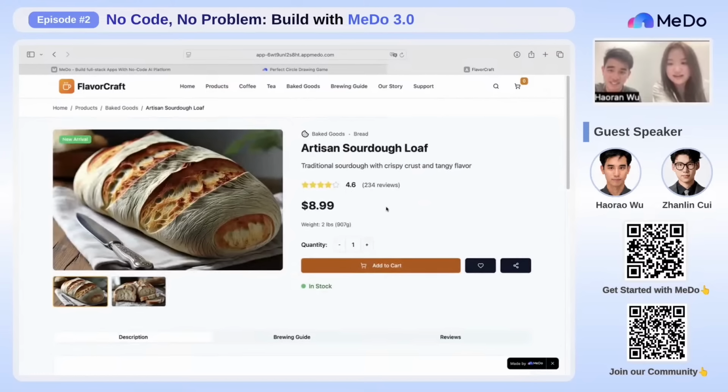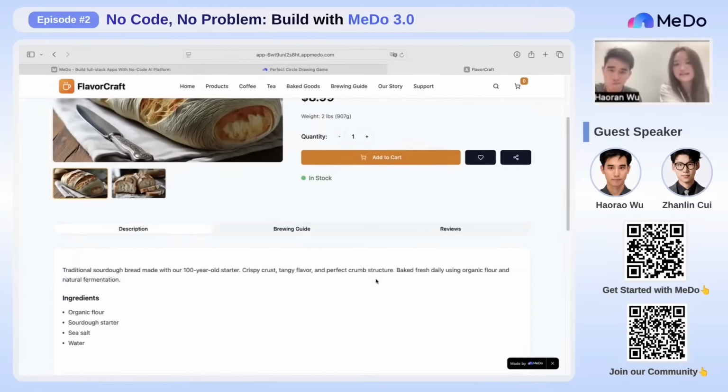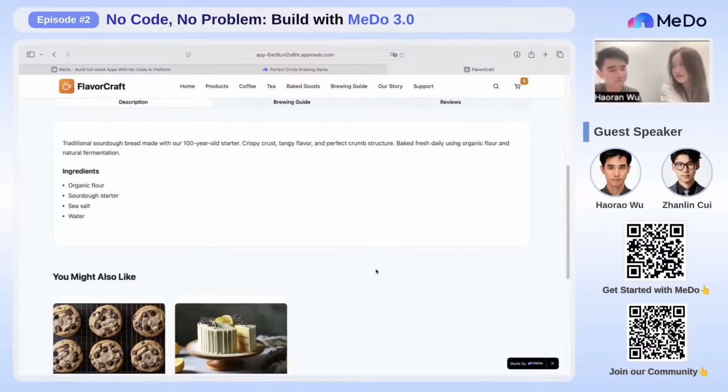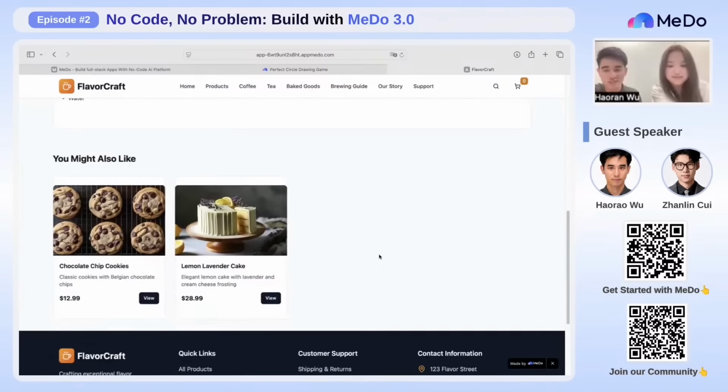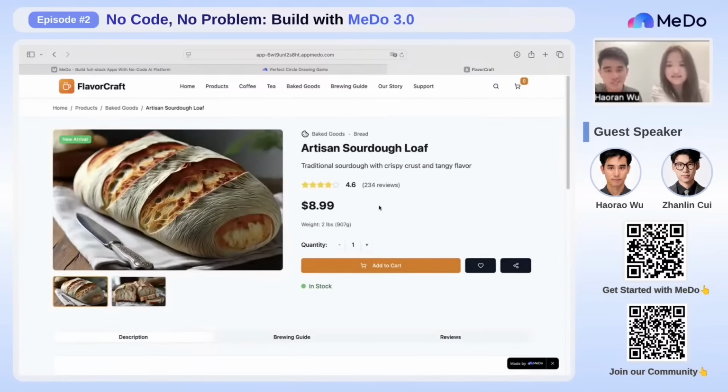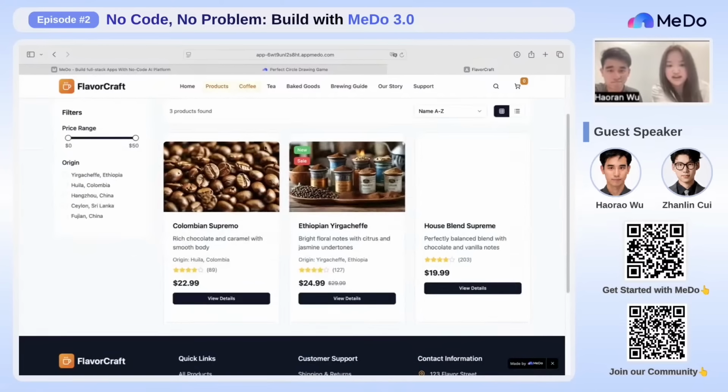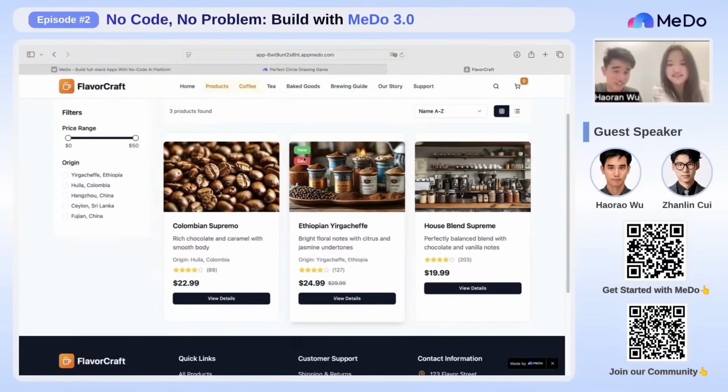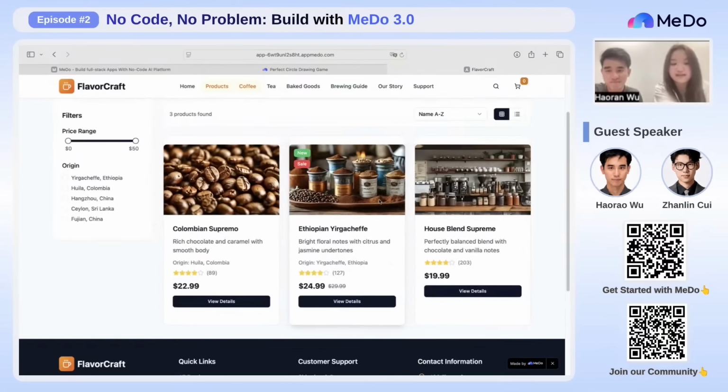Add to cart. Let's see, does it have a payment method? I'm not so sure. All of those cases are uploaded by real users, so we never know. Okay, but let's try other stuff maybe. What about coffee? Do they have flat white or only coffee beans? Yeah, they only sell coffee beans instead of the actual coffee.